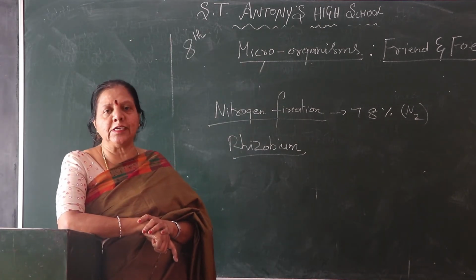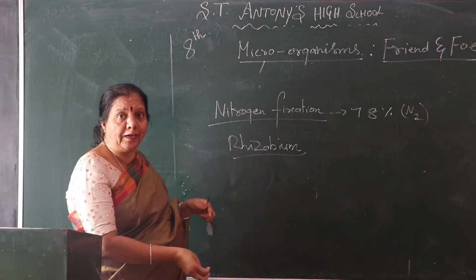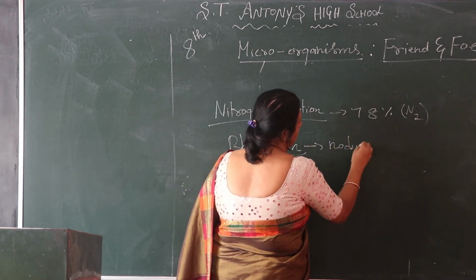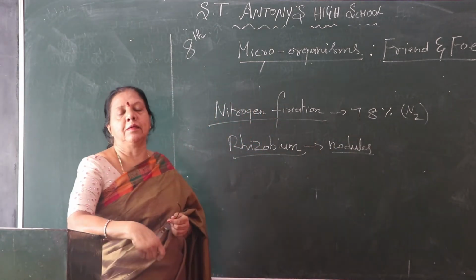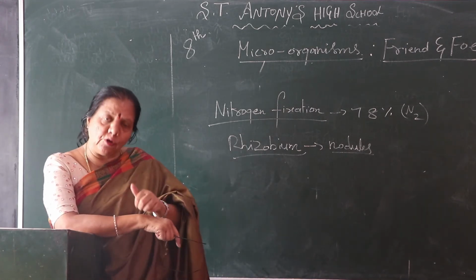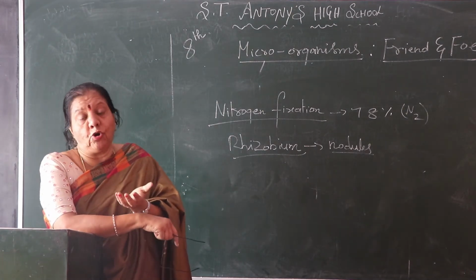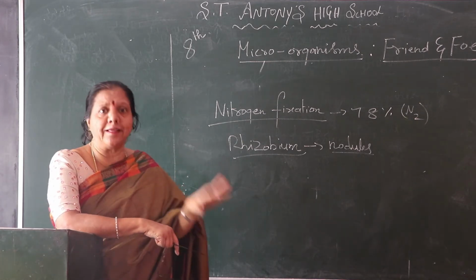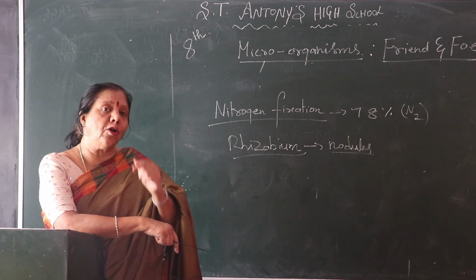Okay? It is in the root. That part we call nodules. What do we call that part? Nodules. Both are correct pronunciations. Okay, children? So those nodules have rhizobium. This rhizobium develops nitrogen in the root. So in the kadlekai, genesu, and other things we are growing inside the soil, this rhizobium helps them grow.